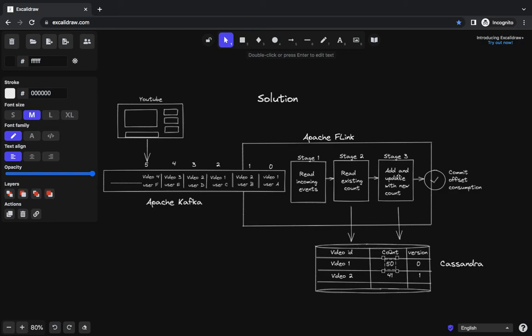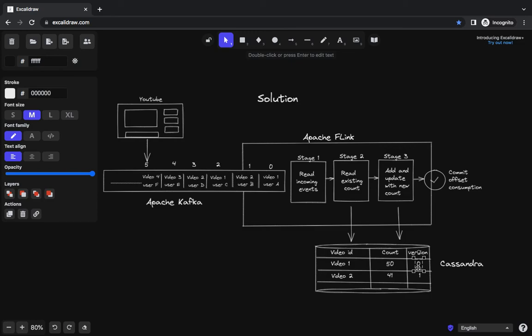So if we retry all the videos again, and we go ahead and add the video count for offset 0 again, we should be rejecting it because we already consumed it.